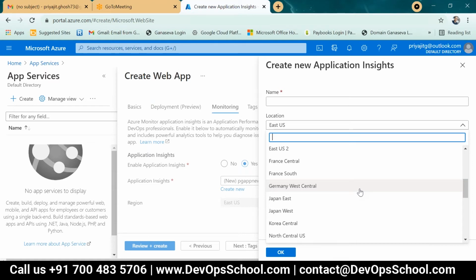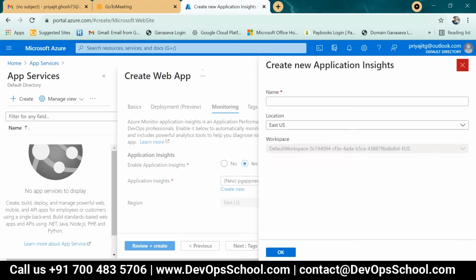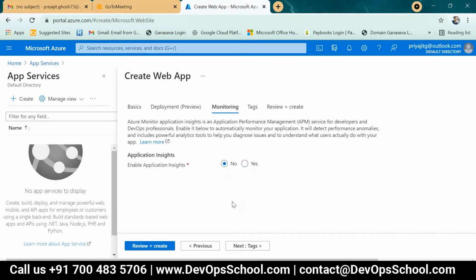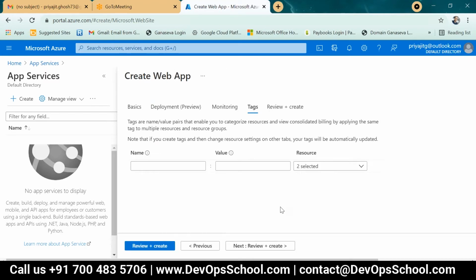Okay. Next, tag your resources. Only two are selected: app service plan and web app. Tag your resources. Review and create.